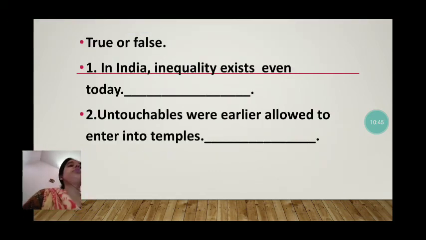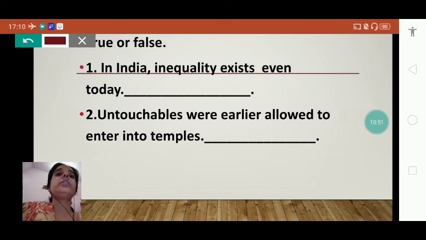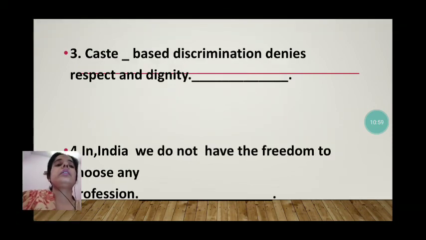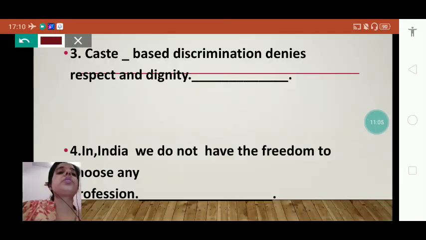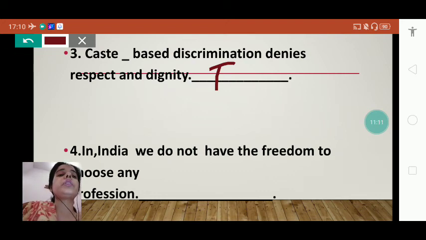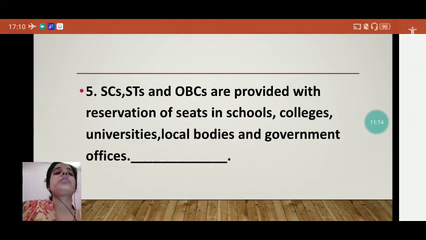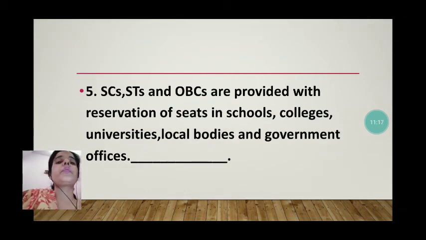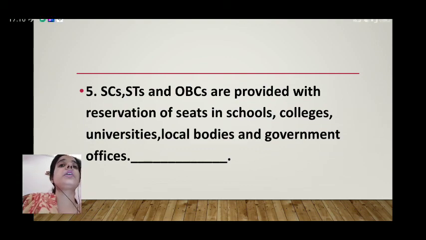Now we will see the true or false. In India, inequality exists even today. It is true. Untouchables were allowed to enter into temples. It is false. Caste-based discrimination denies respect and dignity. It is also true. In India, people do not have the freedom to choose any profession. It is false. SCs, STs and OBCs are provided with reservation of seats in schools, colleges, universities, local bodies and government offices. It is true.